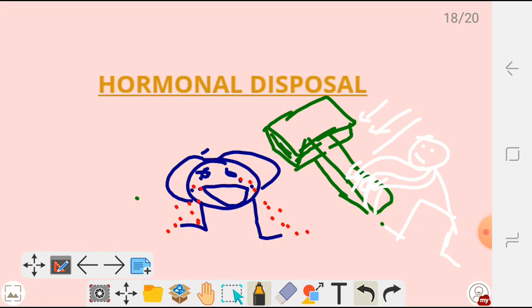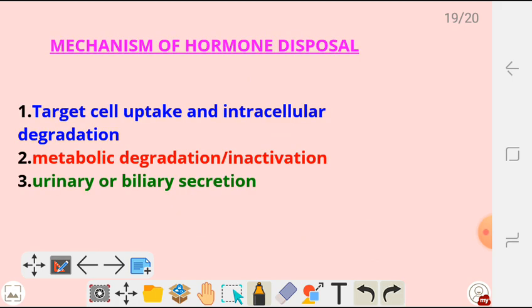Okay, so let's look at hormonal disposal. So under hormonal disposal, once the hormones have been produced, they can be taken up by target cells, or they can be degraded, intracellular degradation. So they can be taken up by the target cell, and the same receptors can degrade those hormones, or they are intracellularly degraded, or they can be metabolized.